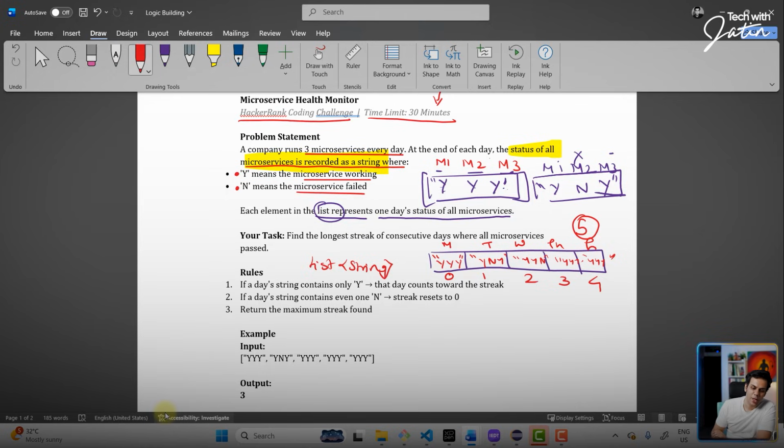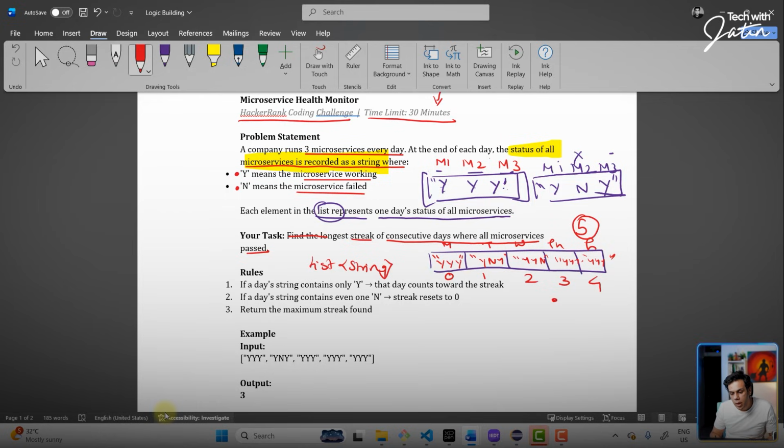Clear? Now, our job over here is to find the longest streak of consecutive days where all the microservices were up and running. Okay? We want to find the longest streak.